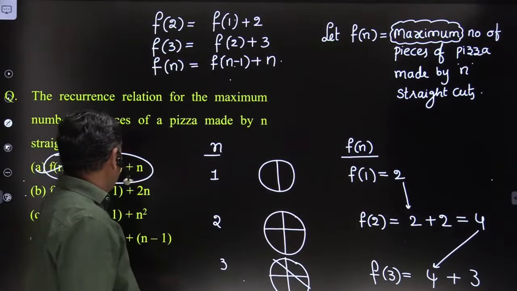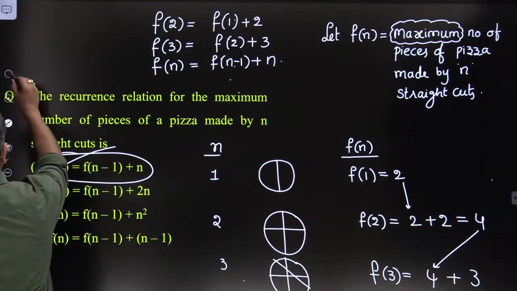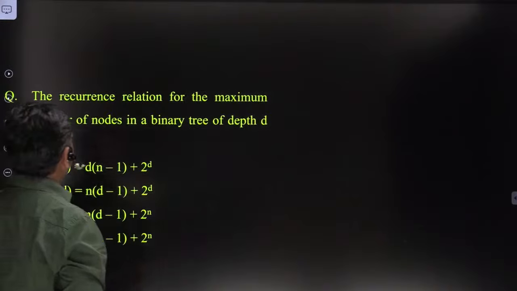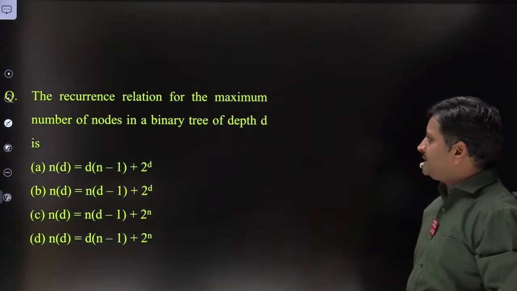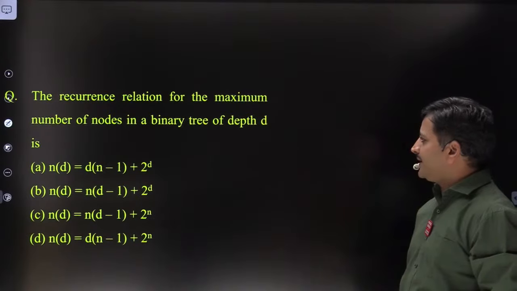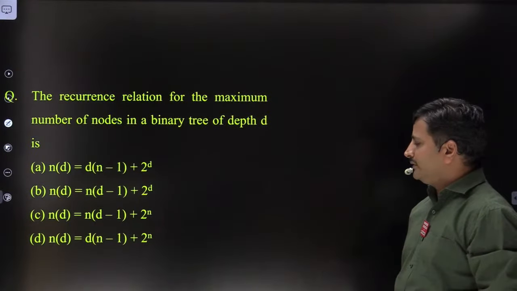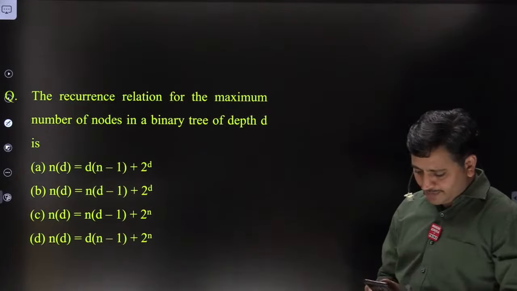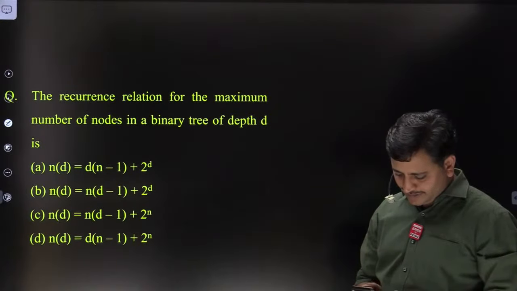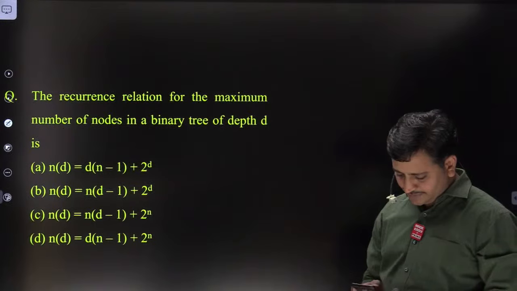Right. Let me discuss the next problem, friends. Look at this problem. The recurrence relation for the maximum number of nodes in a binary tree of depth d. Before starting this problem, could you please respond in the chat box? Is the previous problem clear? Could you please type clear in the chat box, friends?